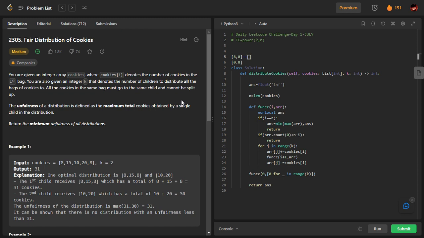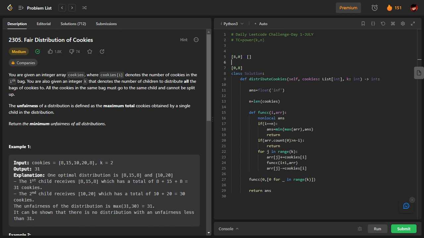Okay, what is the next index? Next index is 15. Now 15 will have two cases. Either 15 will be added to the first child, which is 15 plus 8. What is 15 plus 8? It's 23. Or 15 will be added to the second child.